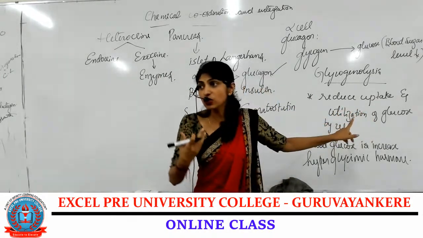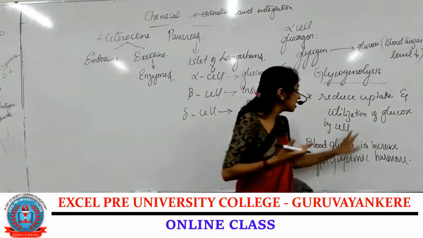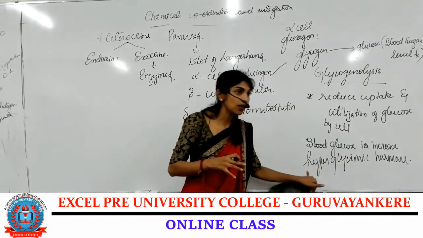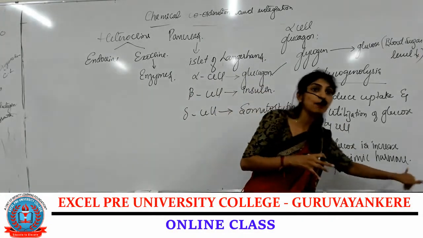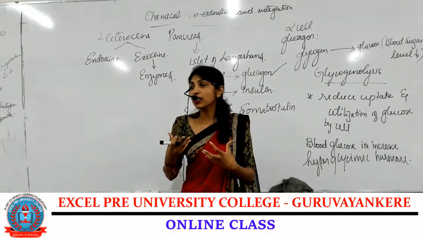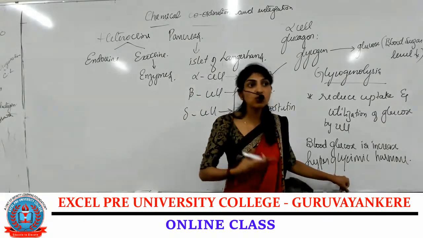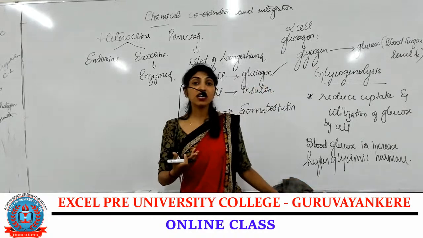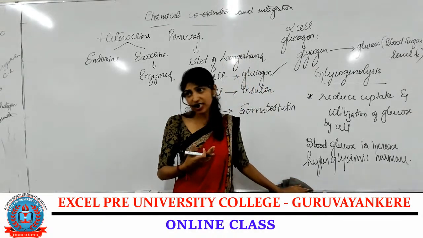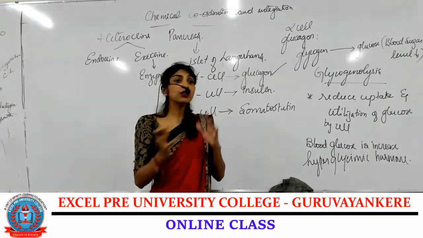Along with that, when the blood sugar level is low, the uptake of glucose by the cell is reduced. Why is it reduced? To increase the blood sugar level. Since this hormone increases the blood sugar level, it is called a hyperglycemic hormone. A hormone which increases the calcium level in the blood is called a hypercalcemic hormone. Is that clear? This is about the alpha cell and glucagon. Coming to the next one,